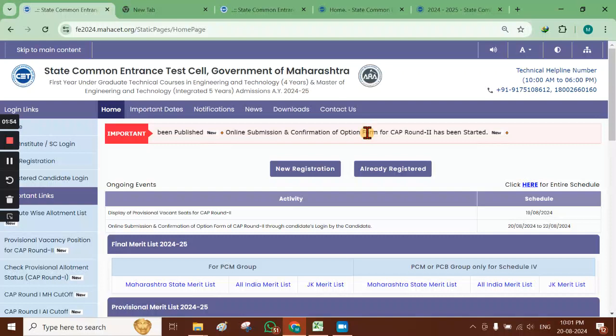Okay, so now what will happen is the candidates who have selected the betterment as their seat allotment for the CAP round 1, now they can fill the option form for CAP round 2 as a fresh, or they can just maintain the same option form which was given in the first round, and whatever new colleges or new courses are added, those will be added up and above the current allotment.